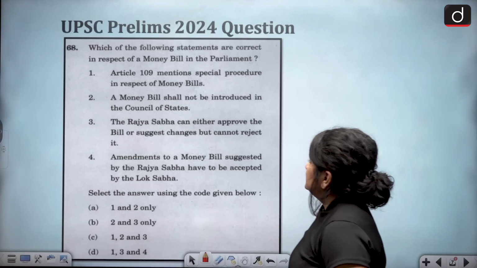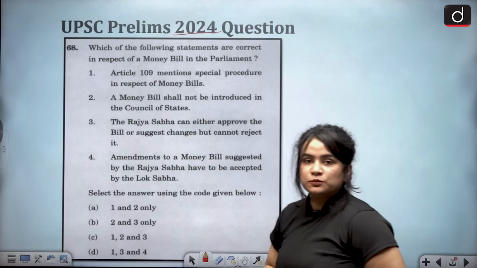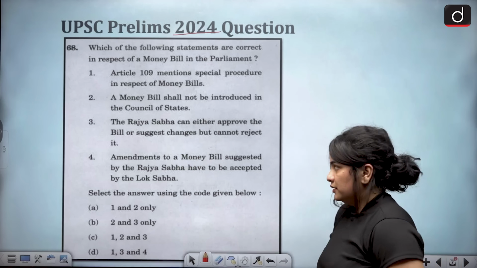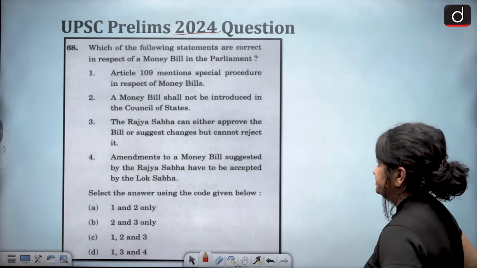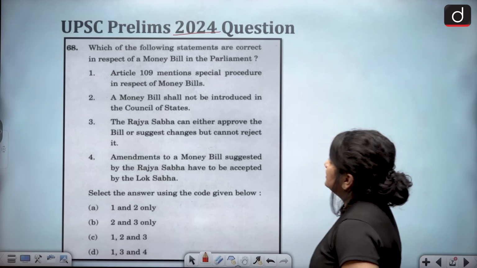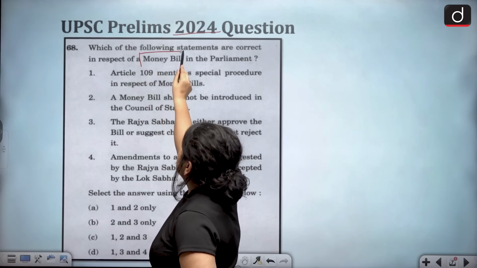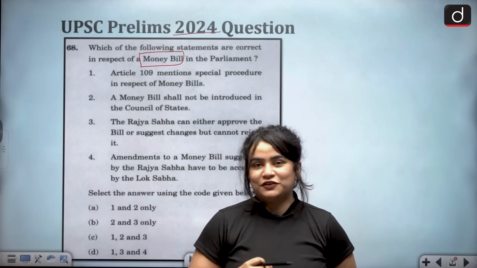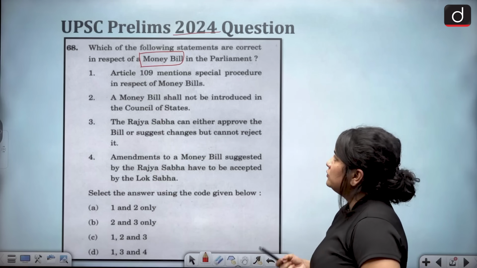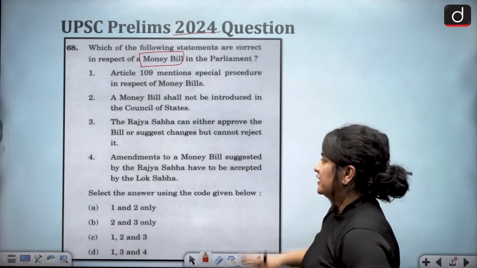Again, the next question, a 2024 question. So you see, we had 2 questions from 2025 and we have 2 questions from 2024. The question says, which of the following statements are correct in respect of a money bill in the Parliament? Now, money bill also happens to be one of the favorite topics of UPSC. And when we talk about money bill, we know a few things and we can just revise it right here.